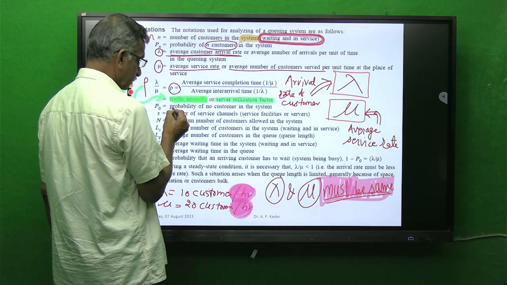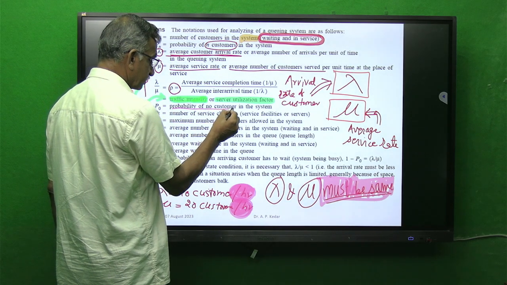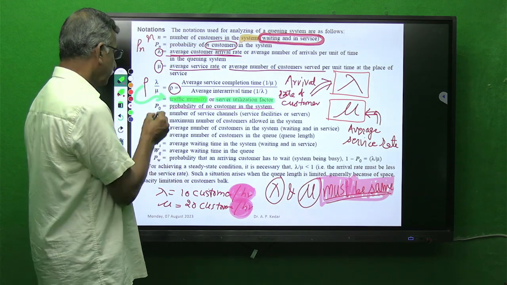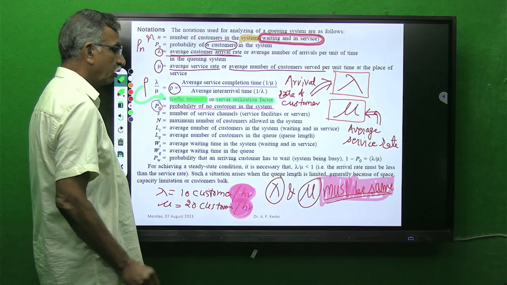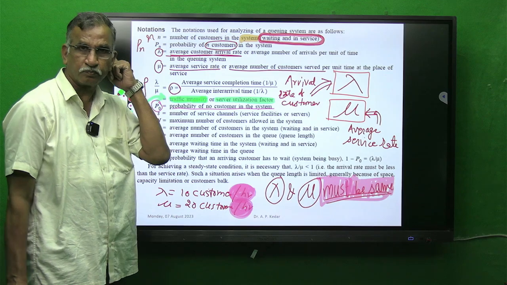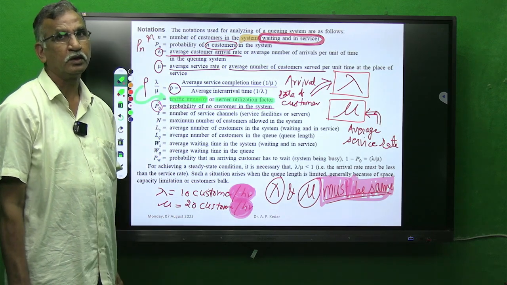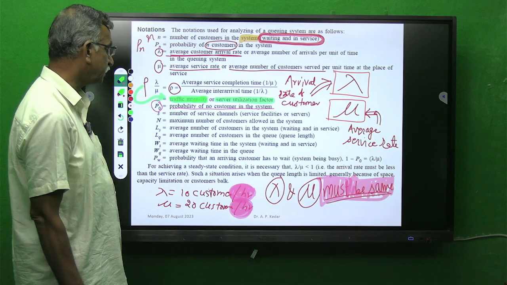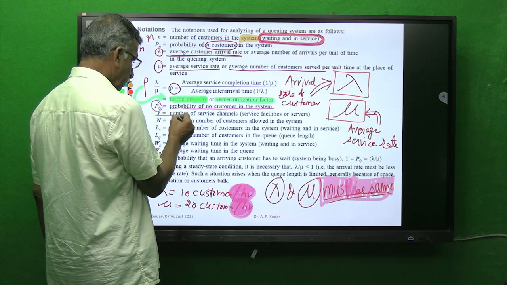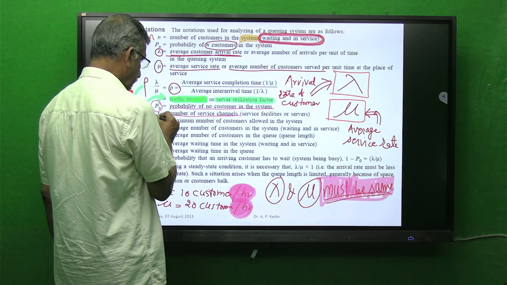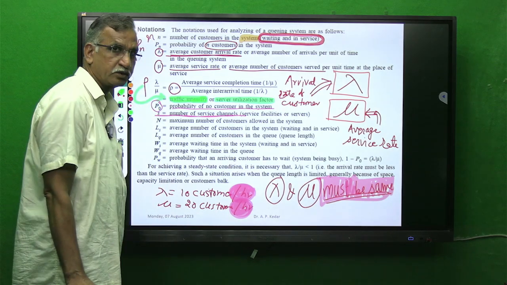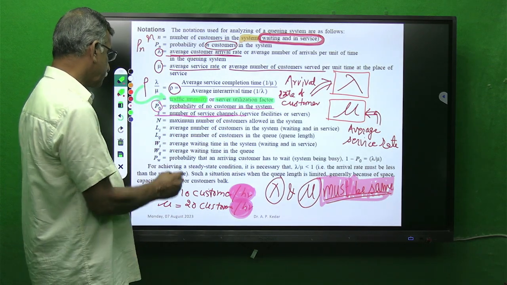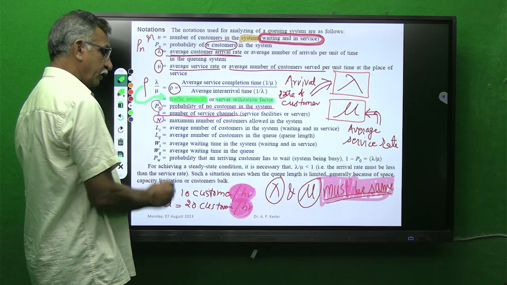So if you are supposed to find the probability of no customer in the system or 0 customers in the system, we will be using the symbol P suffix 0. Then S, number of service channels. For our syllabus, it is only 1 service channel. Maximum number of customers allowed in the system is represented by capital L.